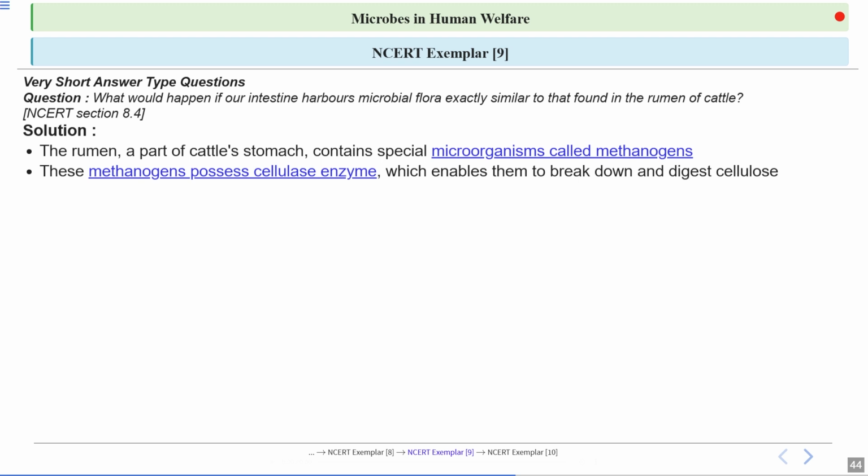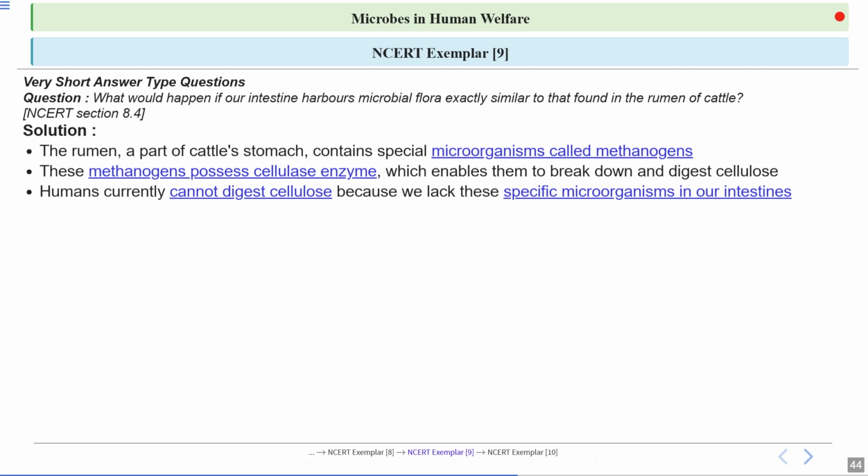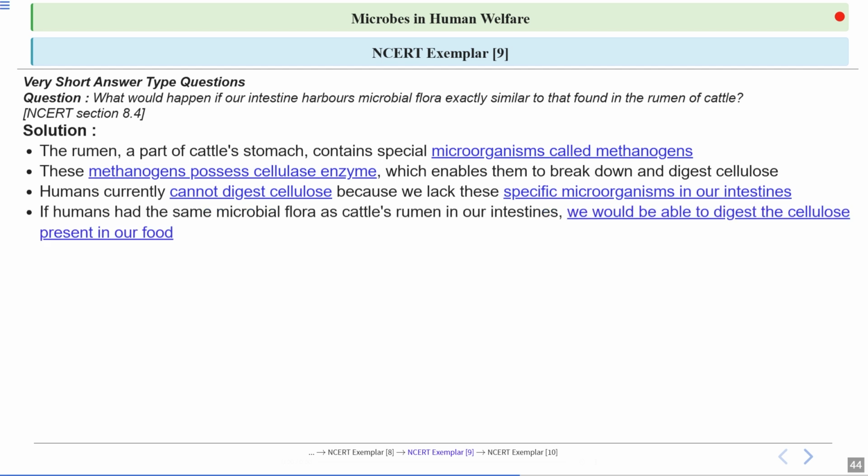This enzyme acts like a scissors. It cuts the cellulose, helping in the breakdown of cellulose, which is the major component of the plant cell wall. Without cellulase, breaking down cellulose would be nearly impossible. In contrast, humans can't digest cellulose because we don't have these specific microorganisms in our intestine. That's why when we eat food high in fiber, much of the cellulose passes through our digestive system undigested.